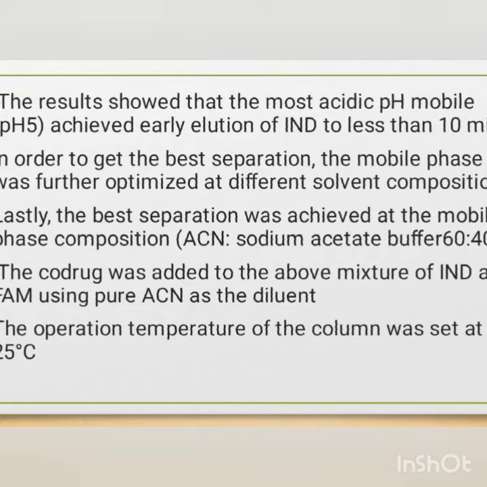The core drug was added to the above mixture of indomethacin and famotidine using pure acetonitrile as the diluent. The operating temperature of the column was set at 25.